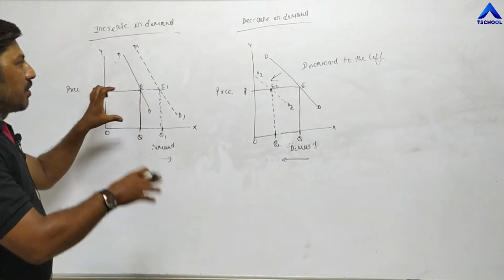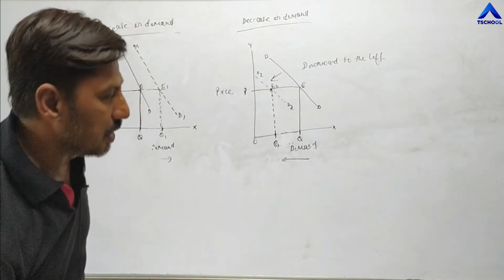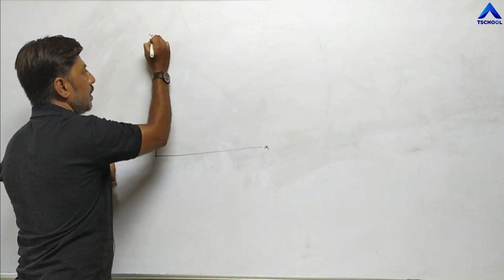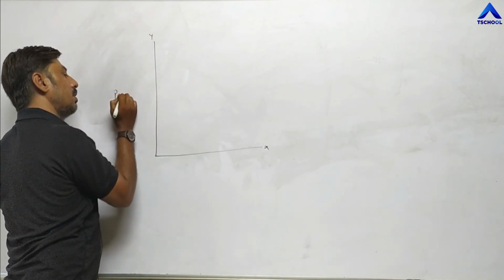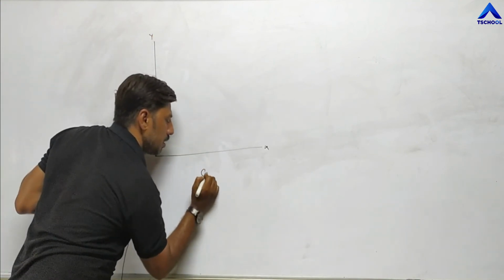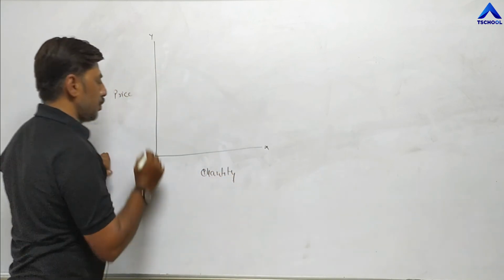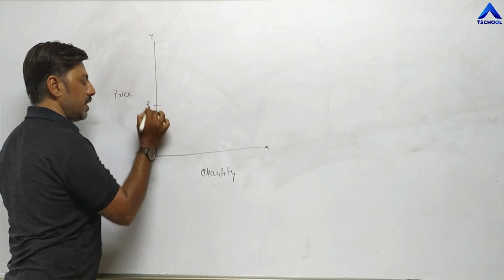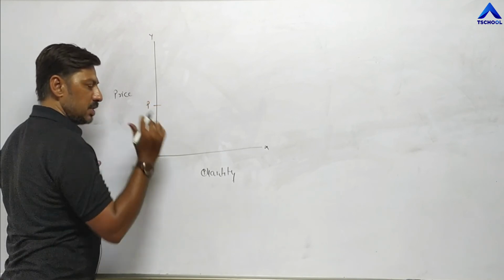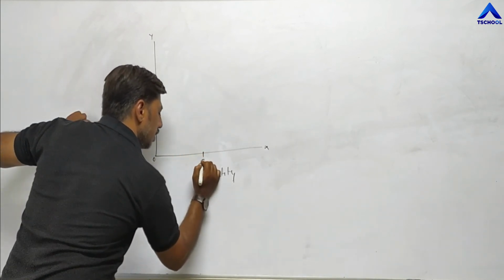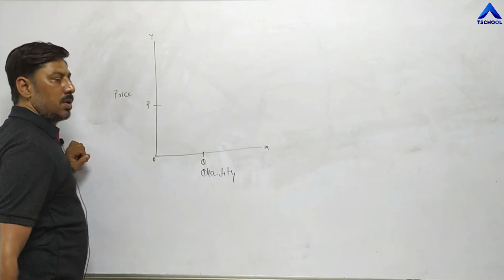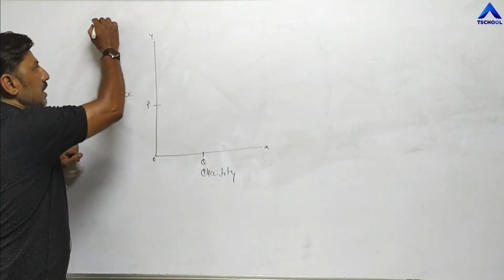Now the combined diagram for both increase in demand and decrease in demand. X, Y, this is price, quantity. Suppose at OP price, the current price, demand is OQ. First we are taking increase in demand.